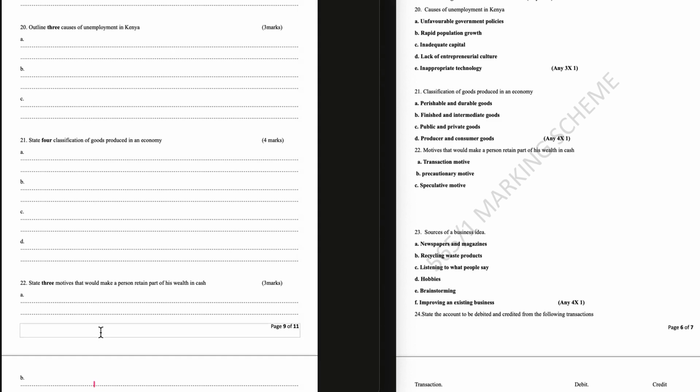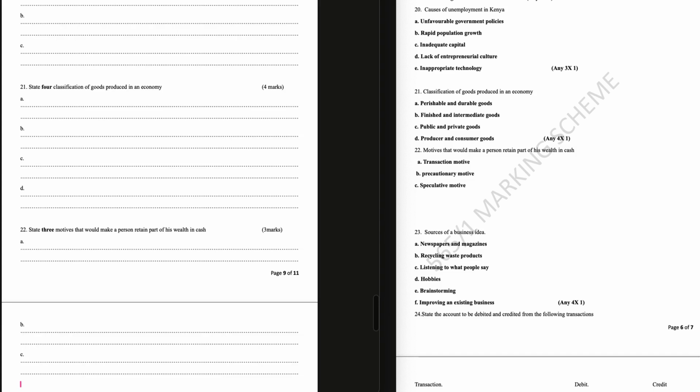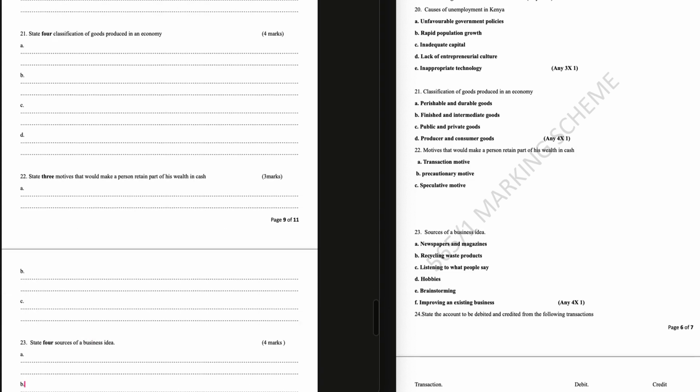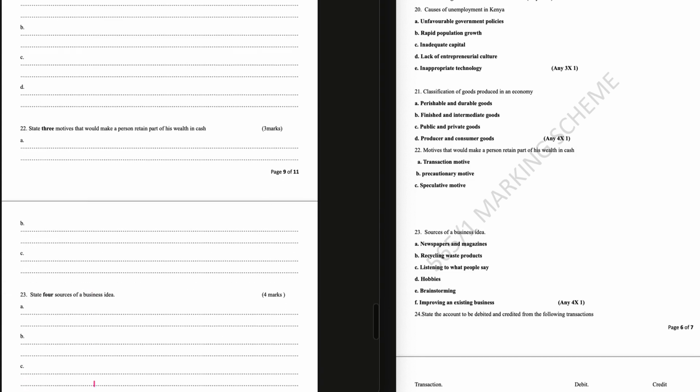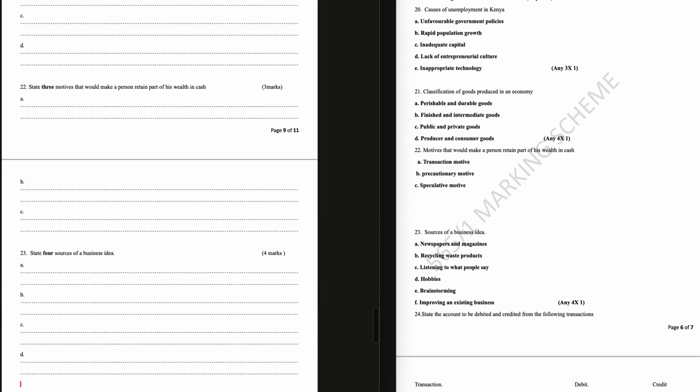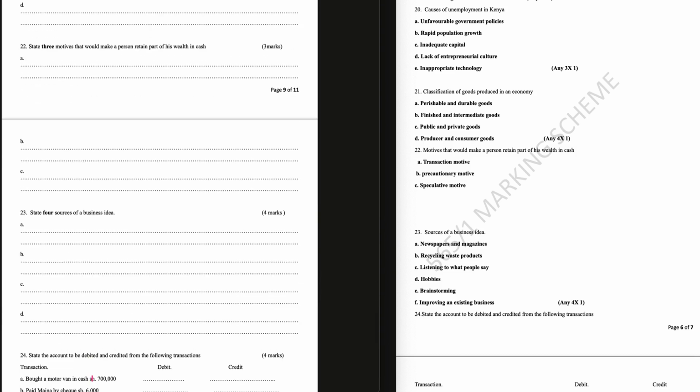Question 22. State 3 motives that would make a person retain part of his wealth in cash. Transaction motive, precautionary motive, speculative motive. You're only asked 3, so those are 3.